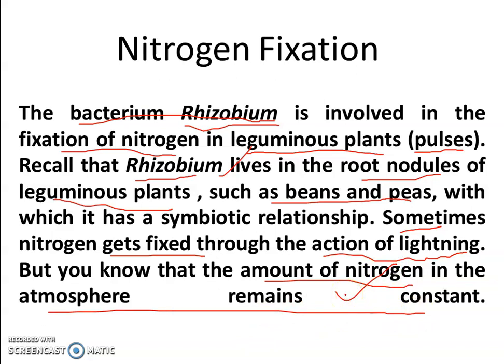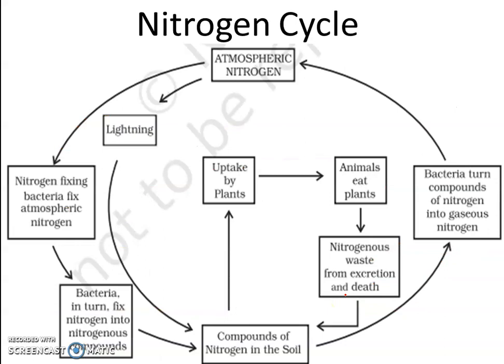Now we are going for the nitrogen cycle. Now this is the nitrogen cycle. This is atmospheric nitrogen. It is going to the soil in this manner. First we will discuss this cycle. Atmospheric nitrogen. The nitrogen fixing bacteria, means the rhizobium, fix the atmospheric nitrogen, right? Now the bacteria turn it into the nitrogenous compounds, nitrogen converting into nitrogenous compounds.